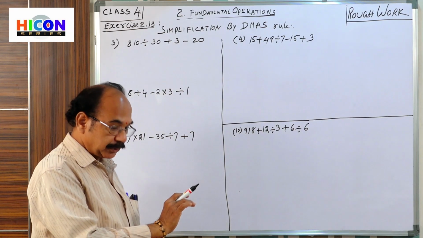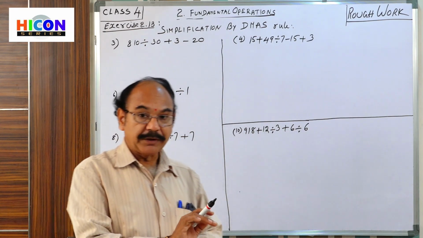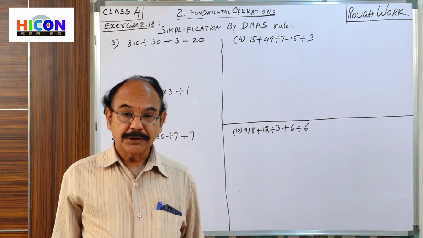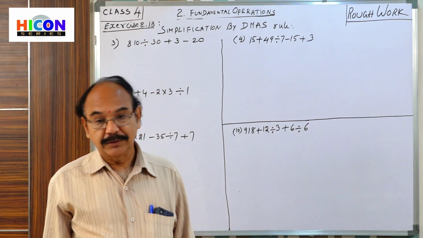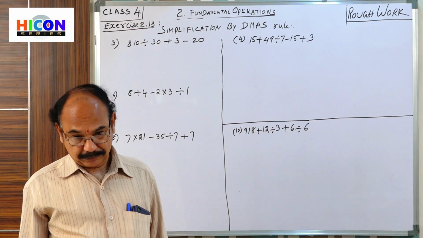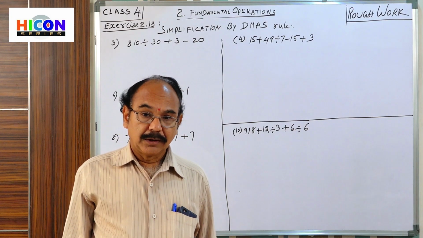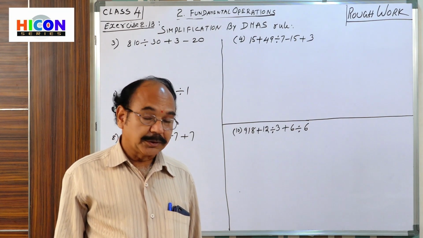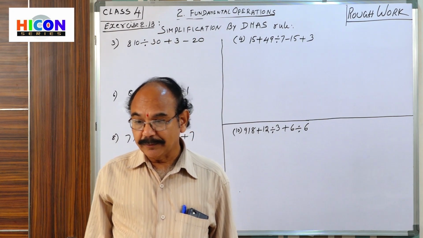DMAS means what? D for division, M for multiplication, A for addition, S for subtraction. In this order you simplify the given problem.